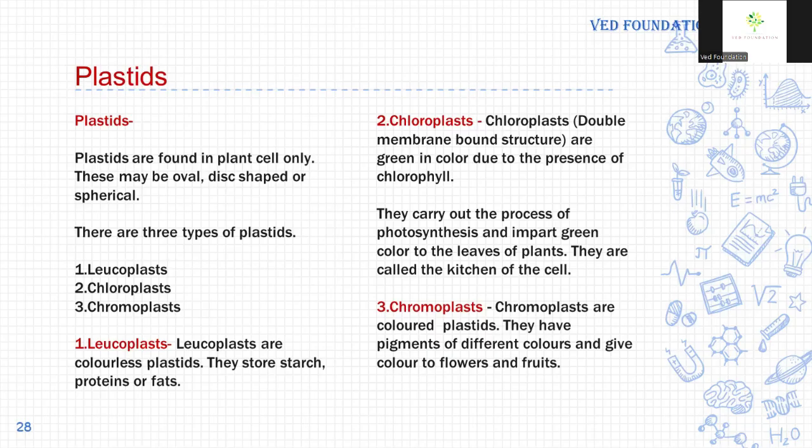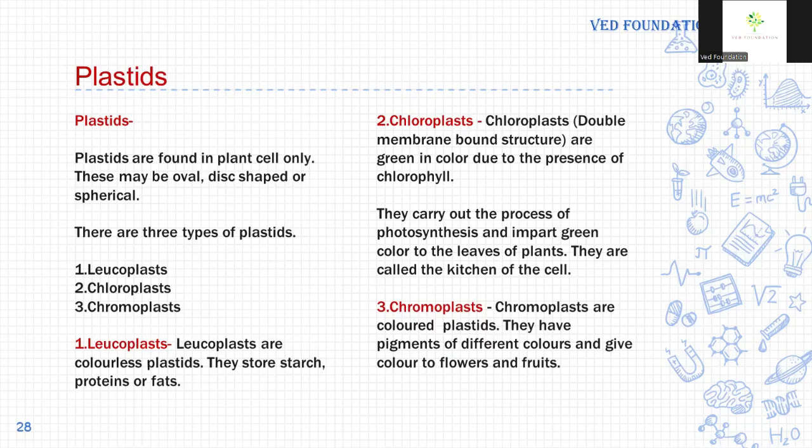Chloroplasts are double membrane bound cell organelles, and they are green in color due to the presence of chlorophyll. So chloroplasts contain chlorophyll, and their main function is photosynthesis to prepare food for the plant. They carry out the process of photosynthesis and impart green color to the leaves of the plant. Chlorophyll means green colored pigment, and they are called the kitchen of the cell because they prepare food for the plant.